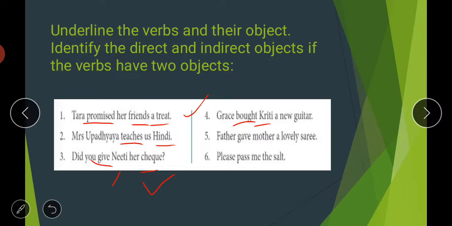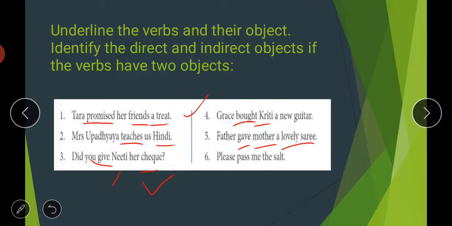Next, the fifth one is, Father gave Mother a lovely sari. So again, gave is your verb. There is no doubt that gave is a verb here. And what did Father give? A lovely sari. So it's your direct object. And to whom? To Mother. So Mother will be your indirect object.